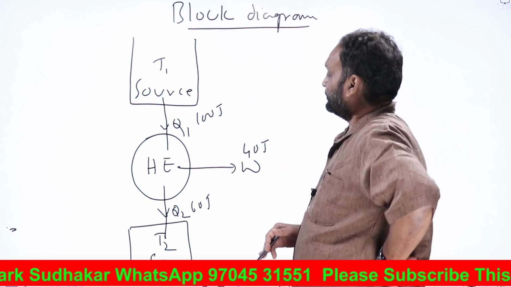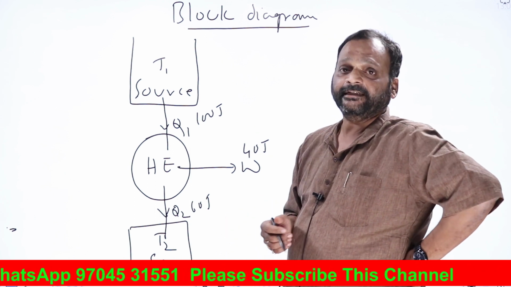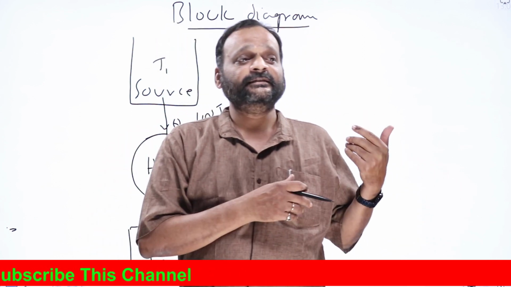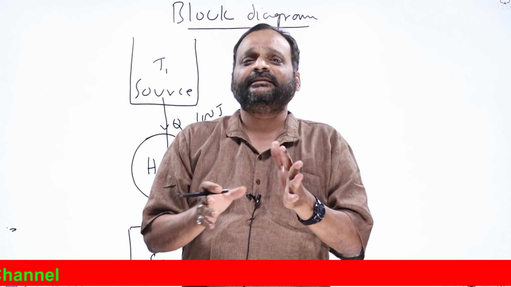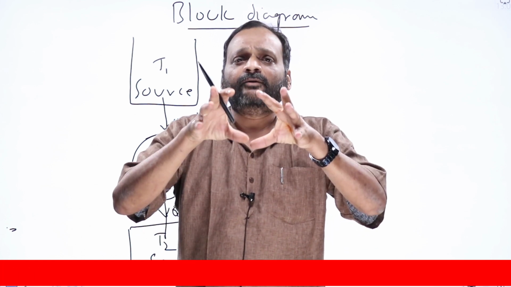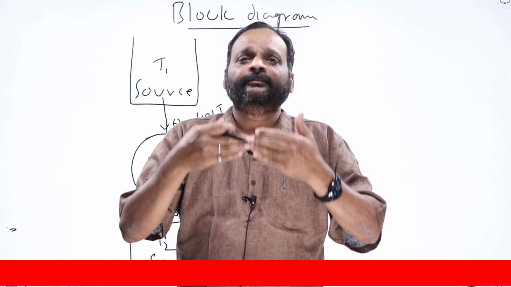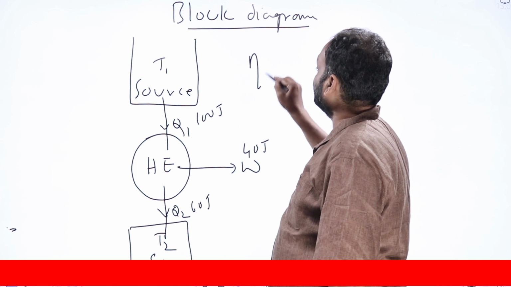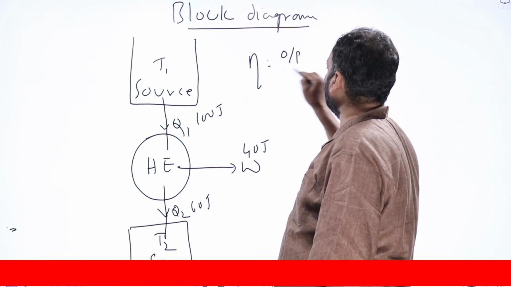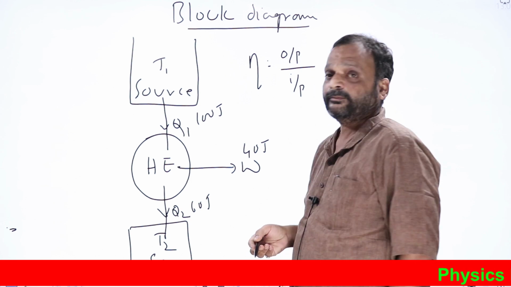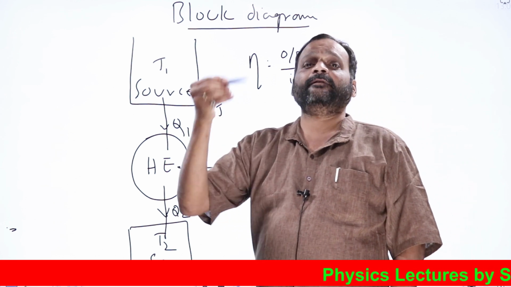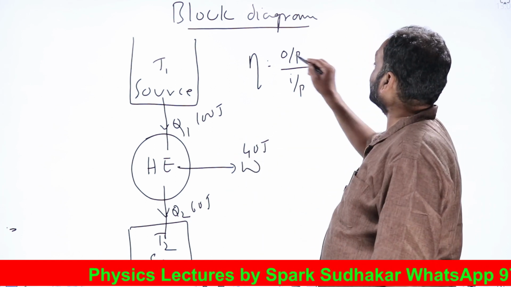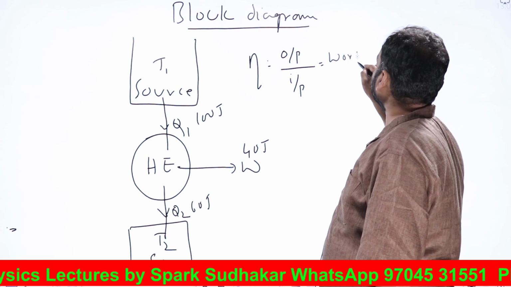Now, I'll define what is called the efficiency of a heat engine. How do we define efficiency? What is the general definition of efficiency? Forget about heat engines, refrigerators and other things. In general, how do you define efficiency? Output by input is known as efficiency. So efficiency eta is output by input. What output are we expecting, and what input are we giving? From a heat engine, what do we expect? We expect work as output. So this output is nothing but work output.